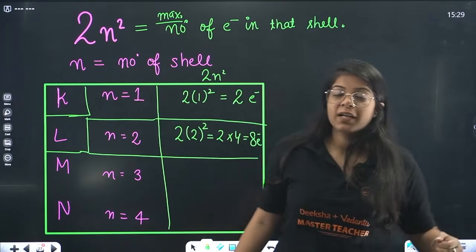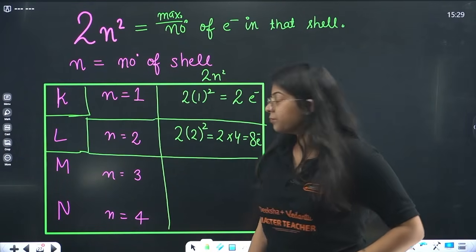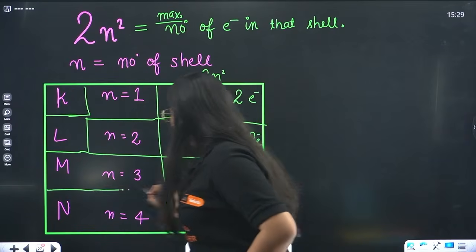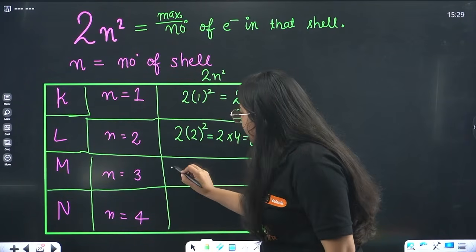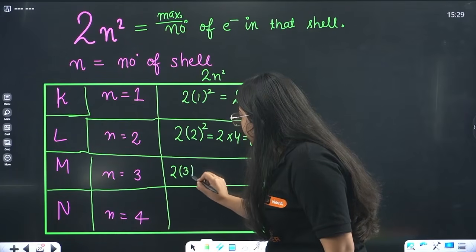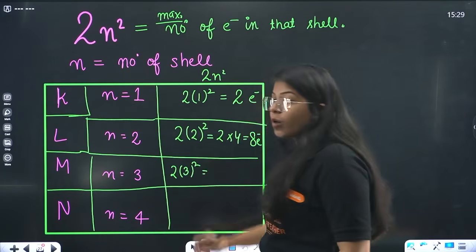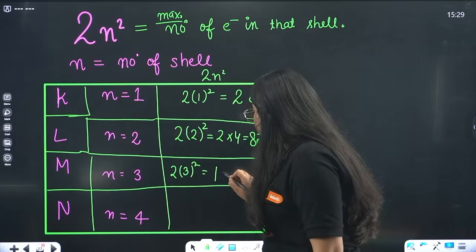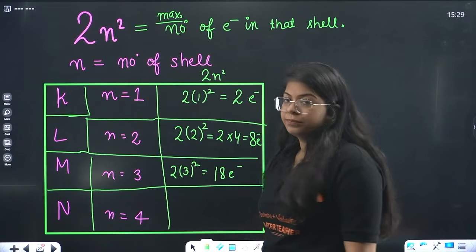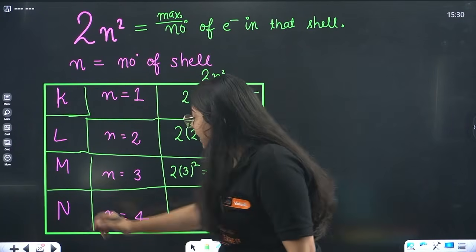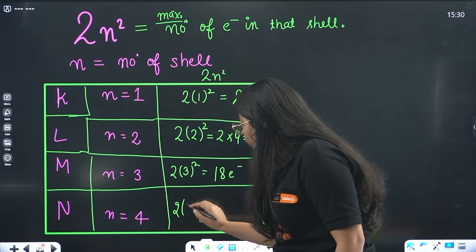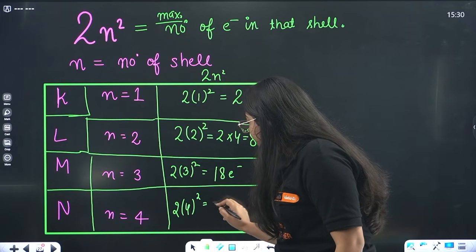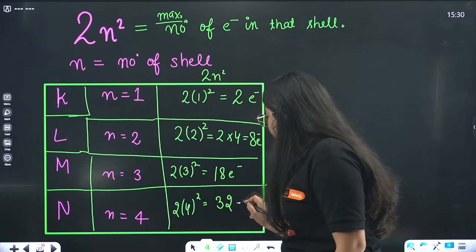Done. Then coming to M, n equals 3, so 2 into 3 whole square. 3 into 3 is 9, 2 into 9 is 18 electrons. Then we have N, where n equals 4, so 2 into 4 square, that is 32 electrons.